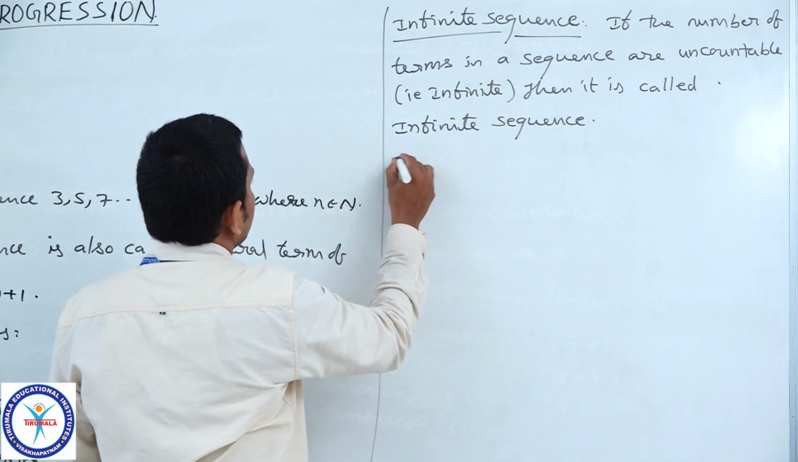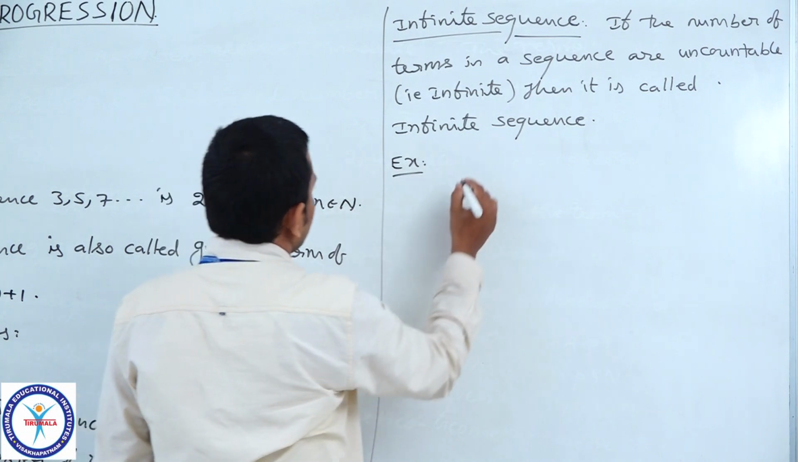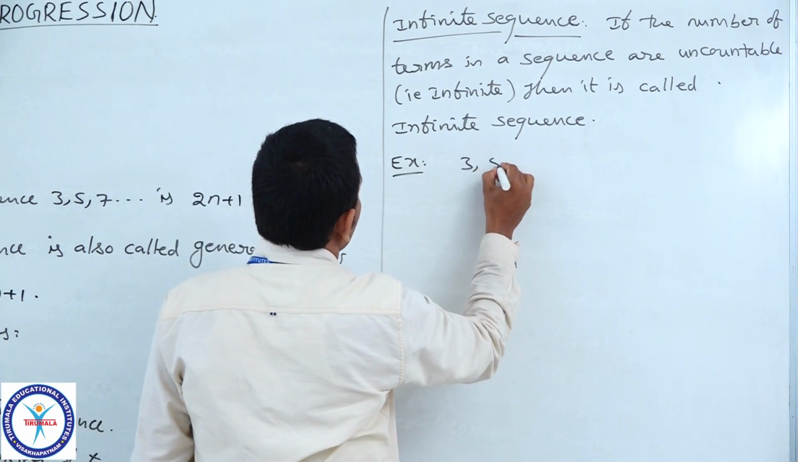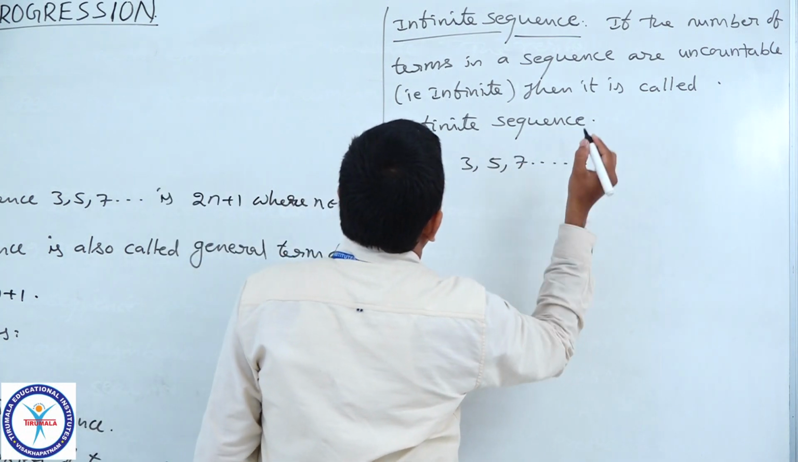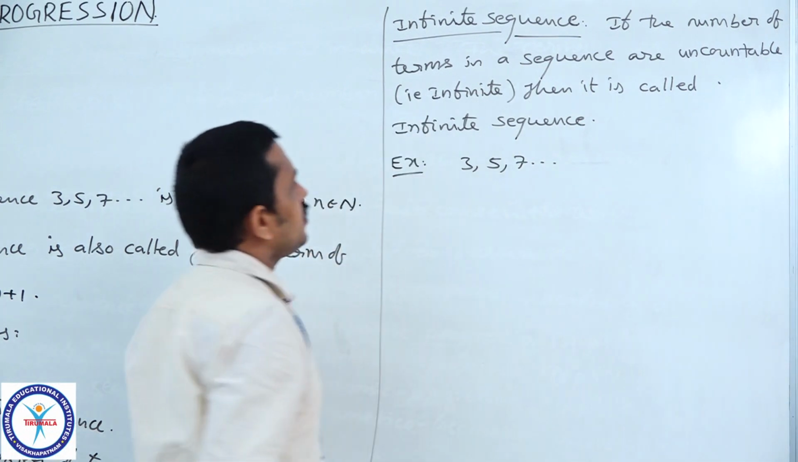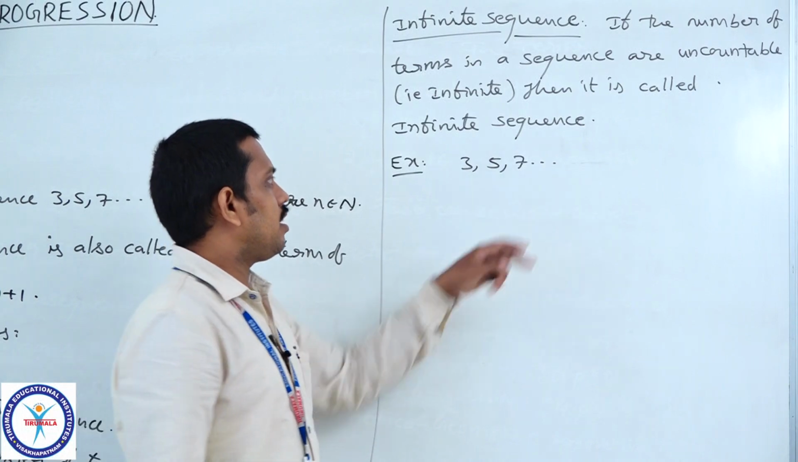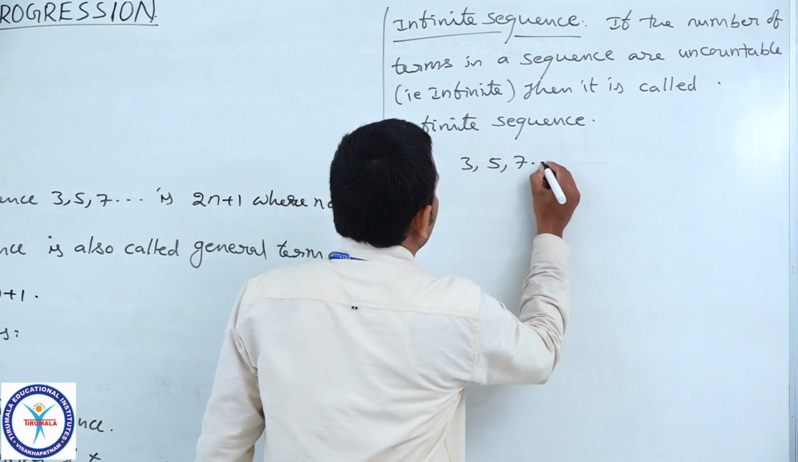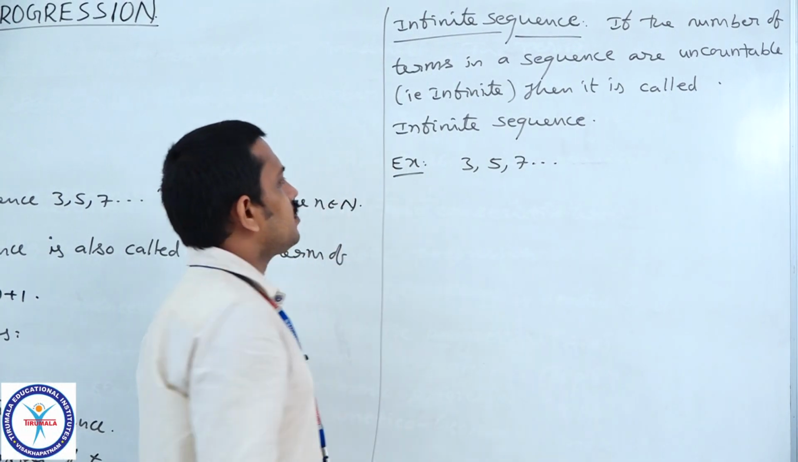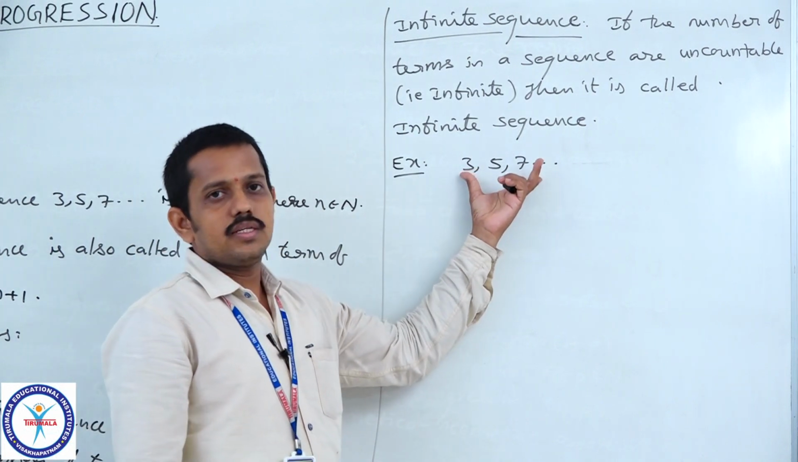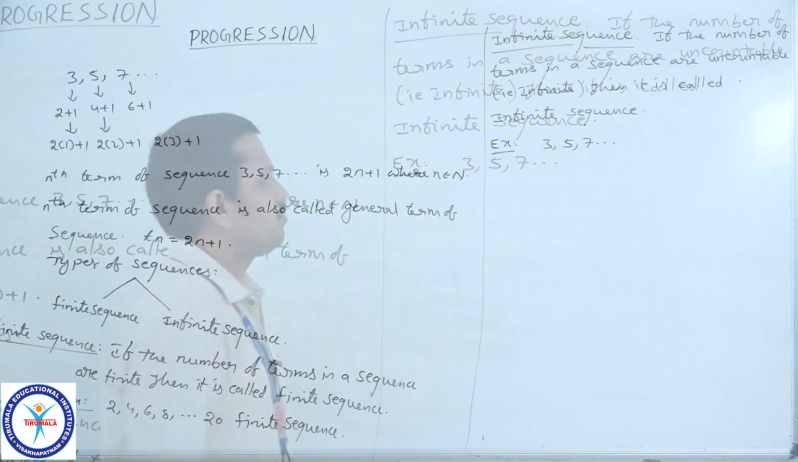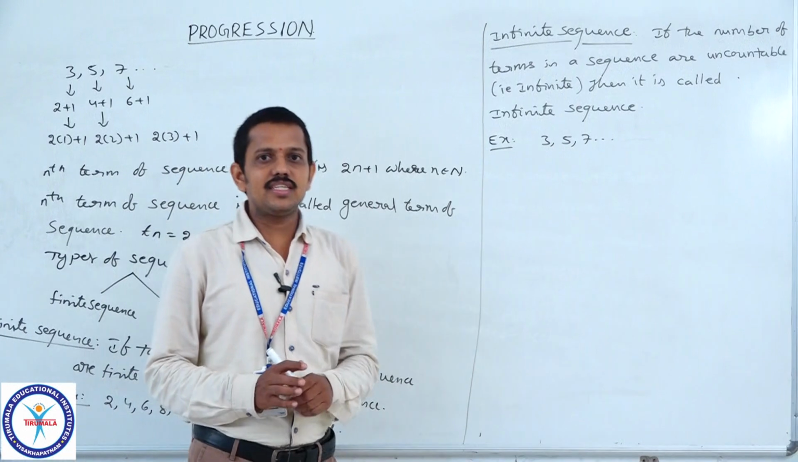So, example is 3, 5, 7 and so on. So, this is an infinite sequence. Here 3 dots are there, often we keep 3 dots. These 3 dots represent the continuity of the sequence terms. Now, we will see what is the series.